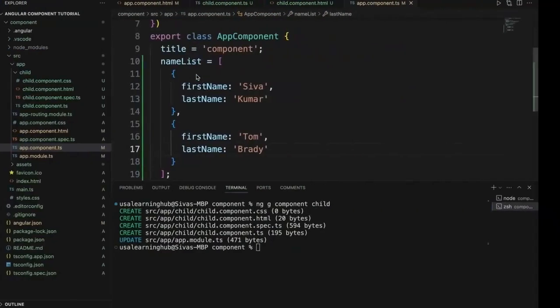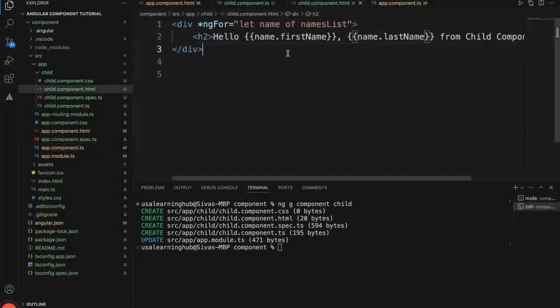Why? Because you see the child component, this we are iterating and printing this whole h2 content twice because of the for loop. We have two records. Okay, so now this is how we can pass the single string value and a list of values in the array and list of objects from parent to child.